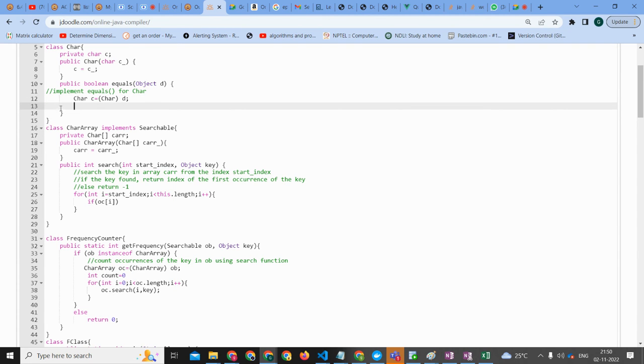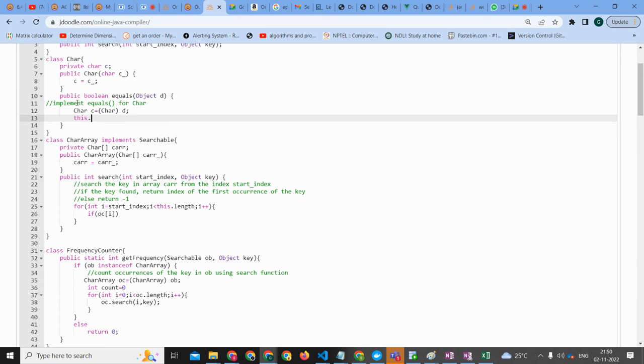We converted that to this type. So we should say this dot c double equals d dot c, and simply return that. It returns true or false.